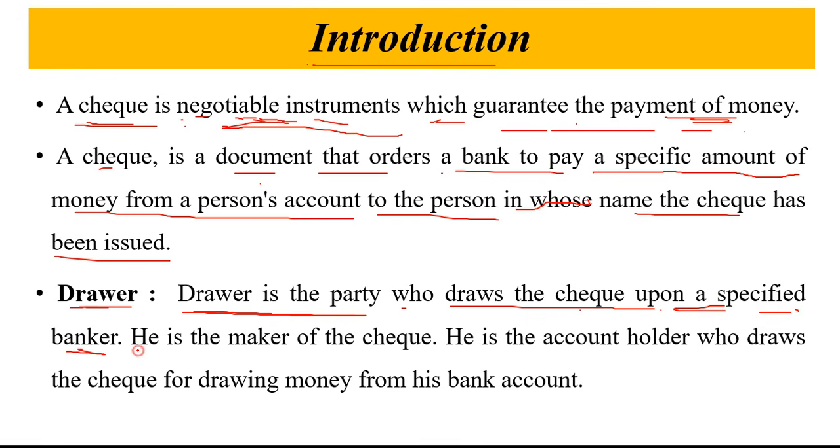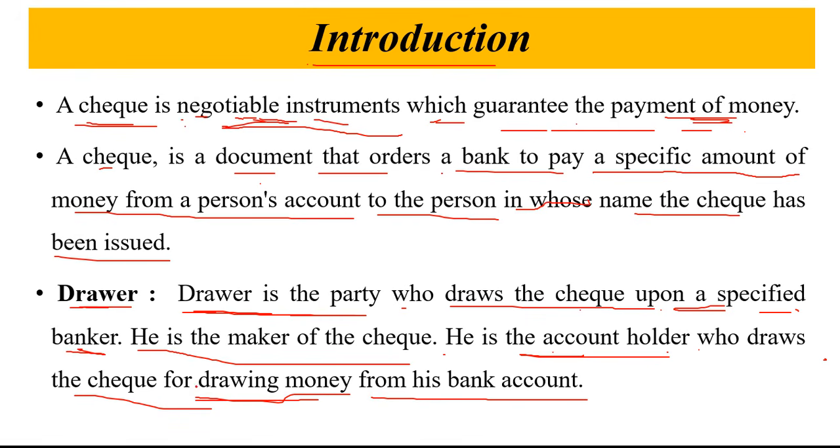He is the maker of the check. That means he is the account holder from whose account the money is going to be withdrawn, who draws the check for drawing the money from his bank account.